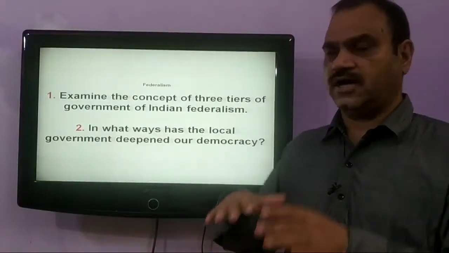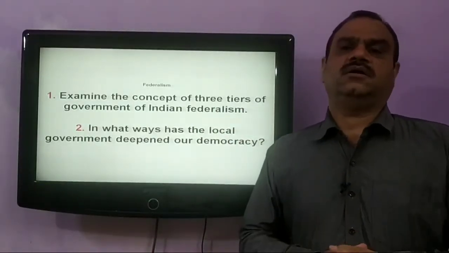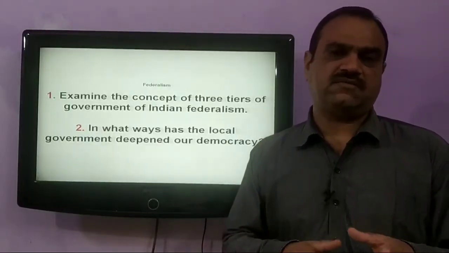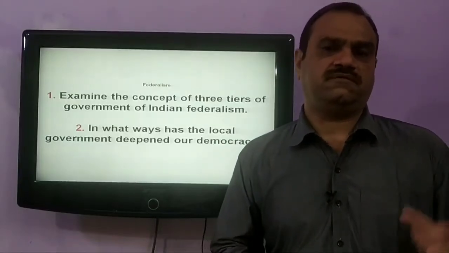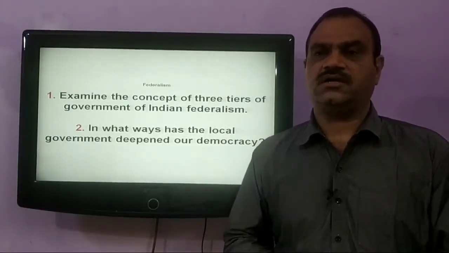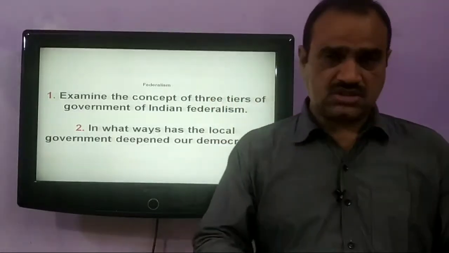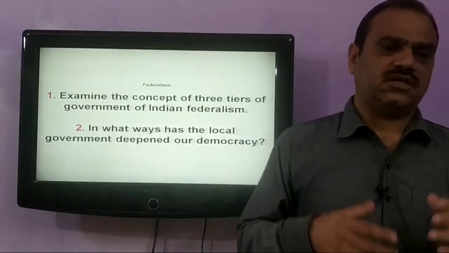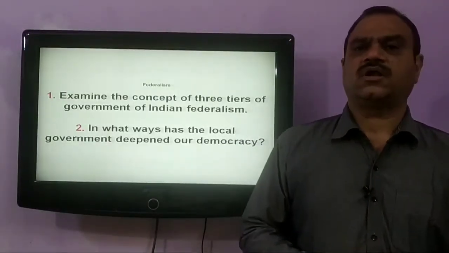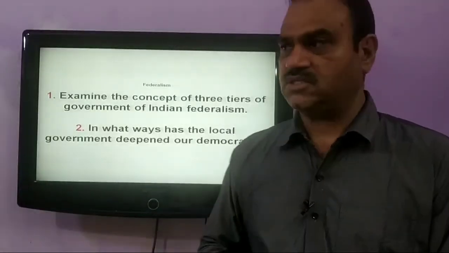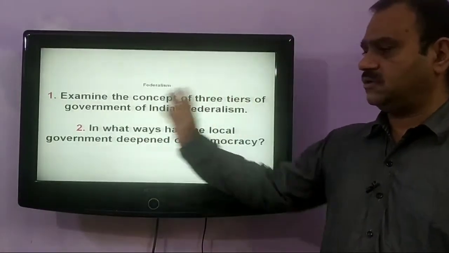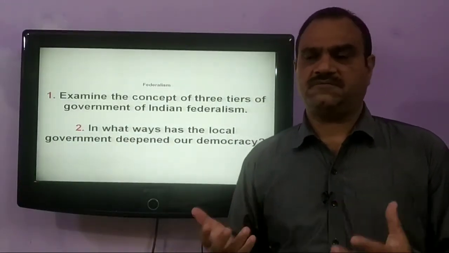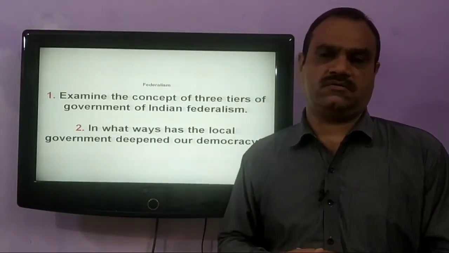So here we see that at the apex level there is the central government, which is the most powerful government of India, and the whole country is divided into a number of states on the basis of cultural, linguistic and regional diversities, and in those states also there are local self-governments. At the district level there is a Zilla Parishad, and there are other rural as well as urban local governments in India. So all these governments function together in order to ensure that people feel that they are also a part of the governance.